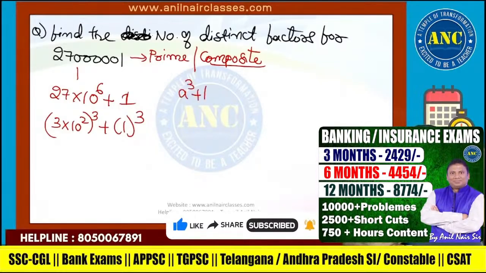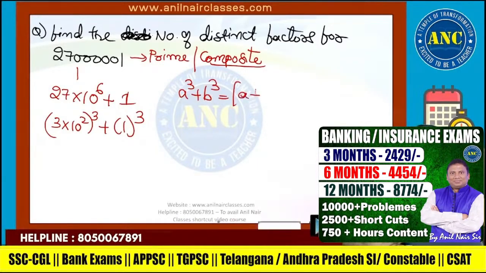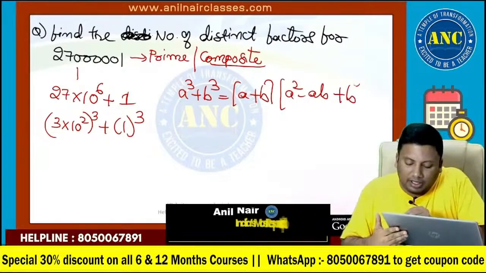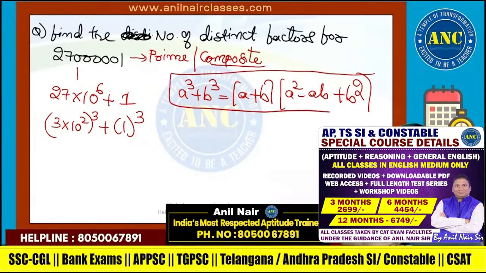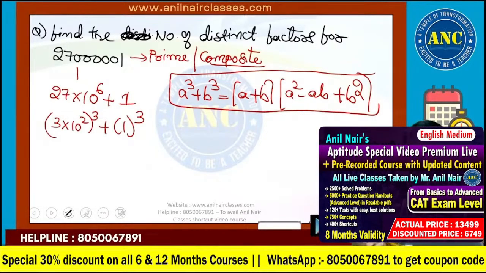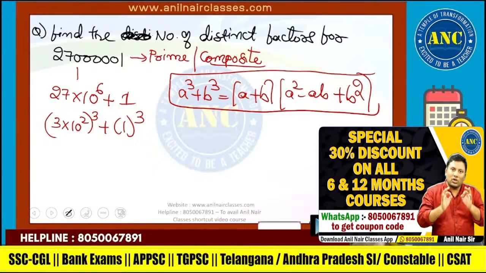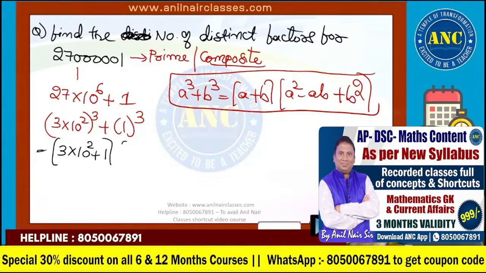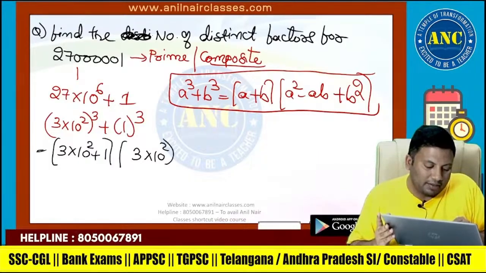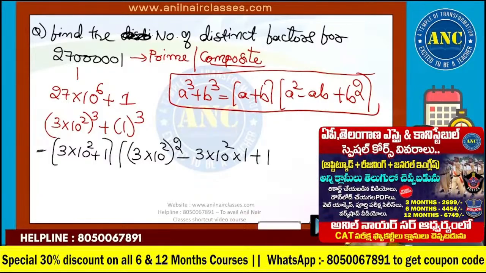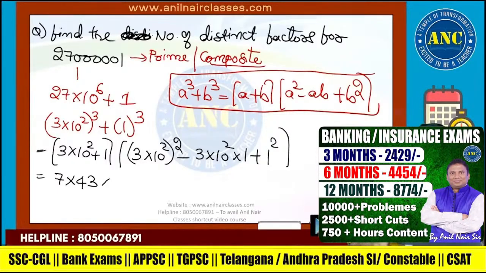There are 34 questions and 1 hour of time. So at the end of the day, what matters is your understanding of the concept. If you are good in concepts and if you practice, you will automatically solve it a little faster. A cube plus B cube is (A plus B) into (A square minus AB plus B square). This is A plus B into, see here how I am solving: A square minus AB, 3 into 10 square into 1, plus 1 square. These 301, we already got it as 7 into 43.